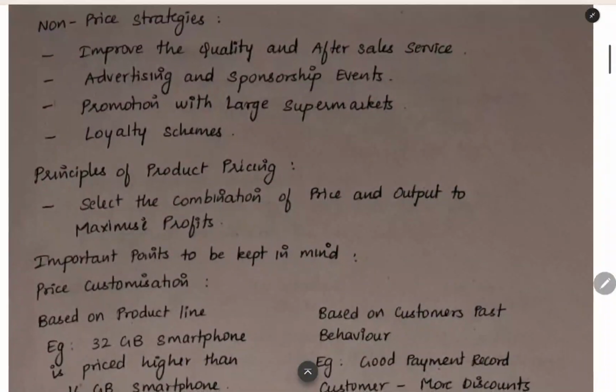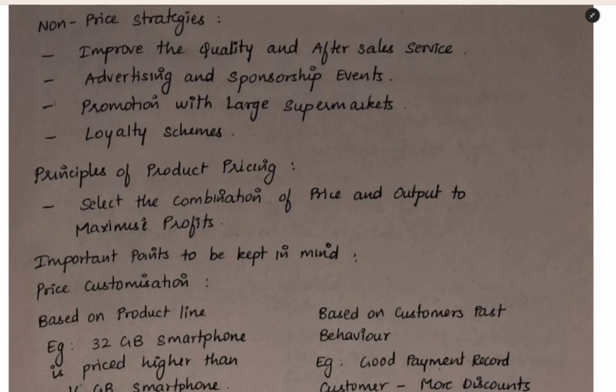Non-price strategies. The oligopolists, as we already saw, will follow non-price strategies the most. Now, what are the non-price strategies? They will improve the quality and the after sales service. They will not touch the price of the product. They will fight with quality. They will use product differentiation strategy and so on. They will create uniqueness in their product. Advertising and sponsorship events, aggressive promotion will be done, and large supermarkets will be used for promotion. Loyalty schemes and so on will be introduced.